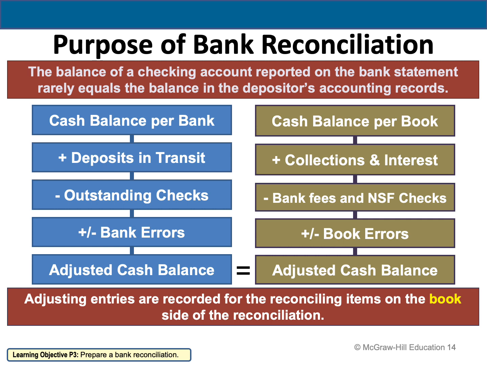Then we have add. I'm going to add all of the collections and interest revenue, minus all of the bank fees if there are any, and NSF checks, plus or minus book error, depending on where the error is. And then I'm going to say how much my adjusted cash balance is. Then on the bank side, I'm going to add the deposits in transit, and I'm going to deduct all of the outstanding checks, and I'm going to add or deduct the bank error, depending on where the error was. Then I'm going to say the total, which is the adjusted cash balance. Remember, the adjusted bank cash balance should be equal to the adjusted book cash balance.